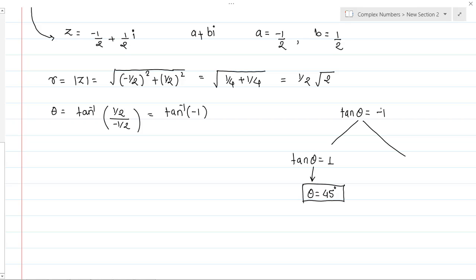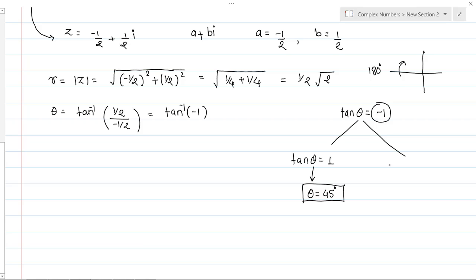Okay, but I want the minus sign. So negative means what? It is lying in the second quadrant. So how to go in the second quadrant? Yesterday I have told you. So always take the reference as 180 degree. So second quadrant असेल तर 180 degree minus, third असेल तर 180 plus.